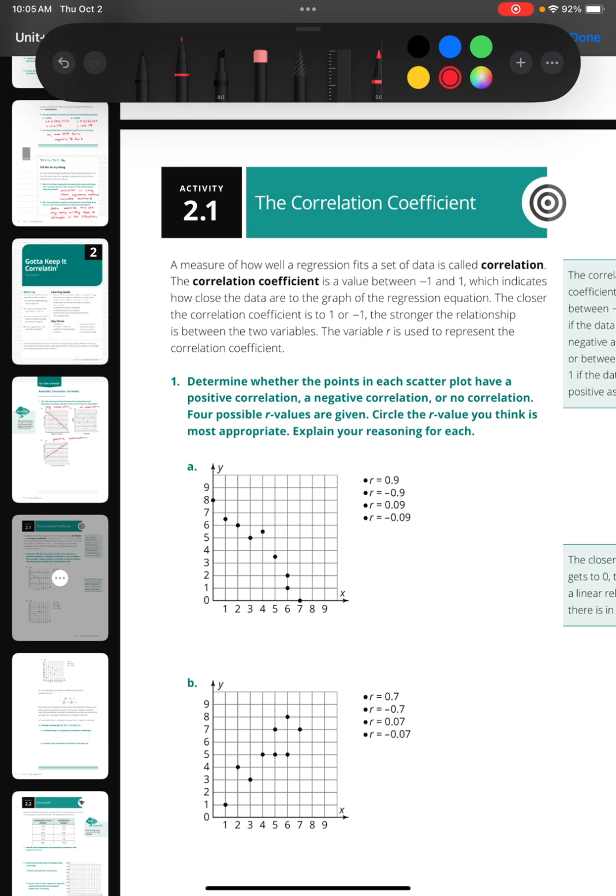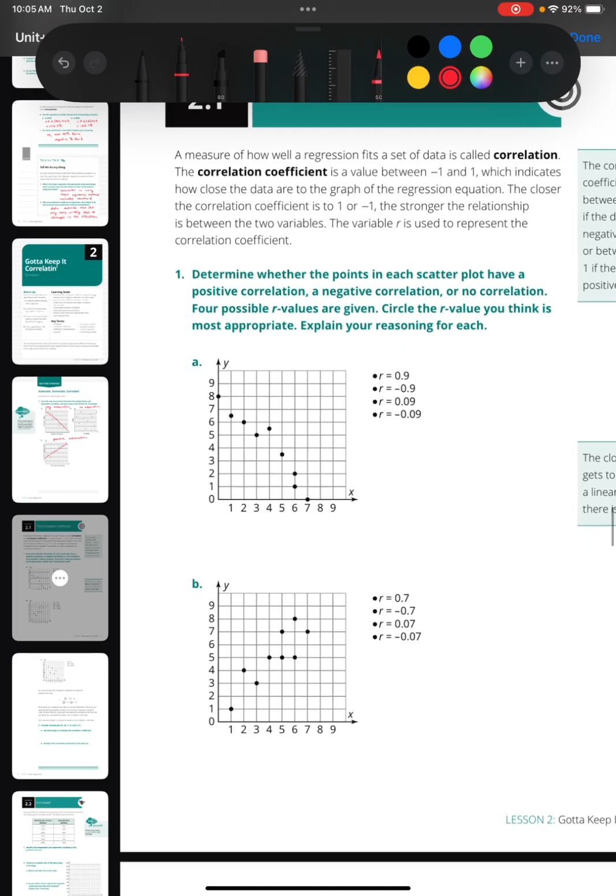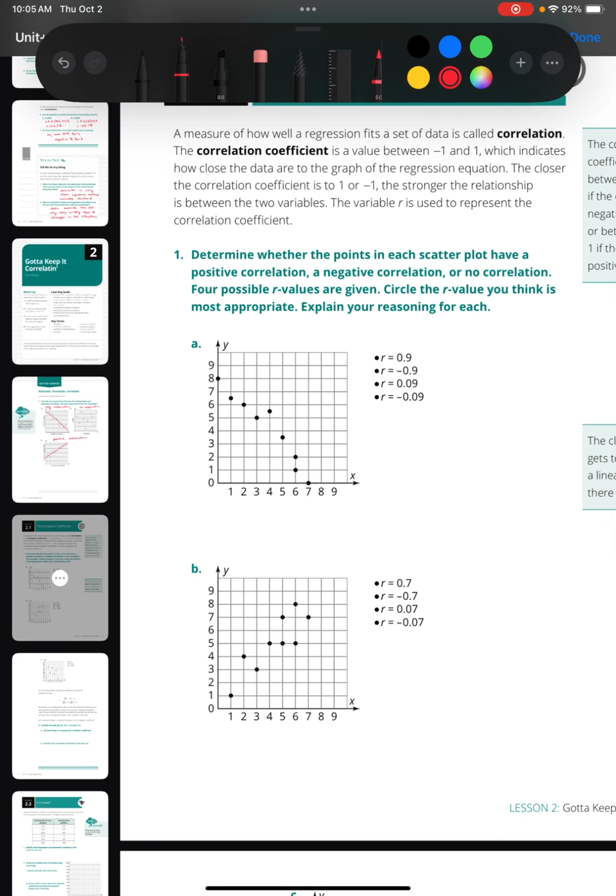Negative would just be it's going down, a negative association. Positive, it's going up. So close to -1 would be a strong negative correlation. Close to +1 would be a strong positive correlation. So if we look at the first one, A, it's a negative correlation. It looks pretty strong. It looks like it's a pretty obvious trend going down. So I'd be looking at something closer to -1. So the closest there I see to -1 is that -0.9.